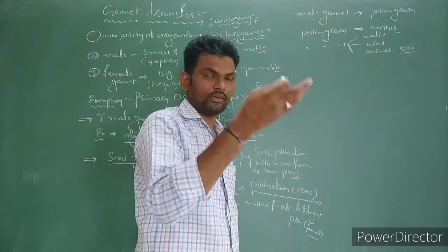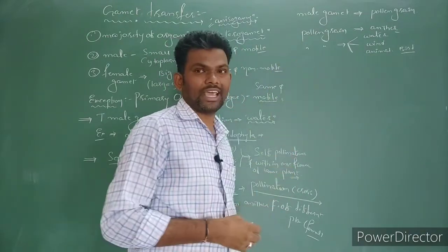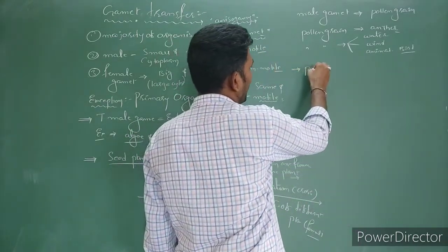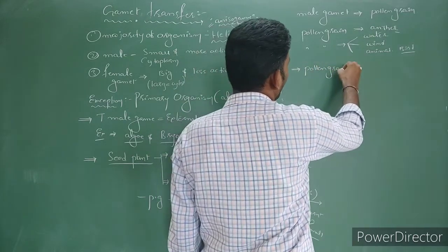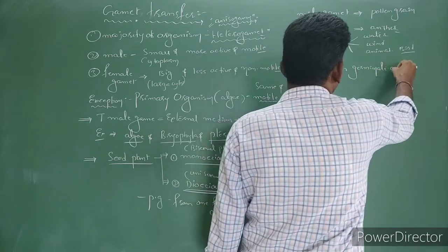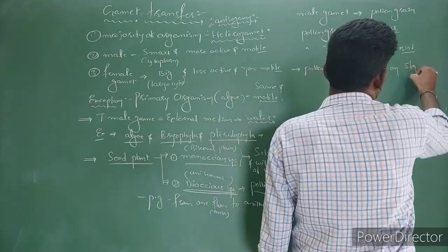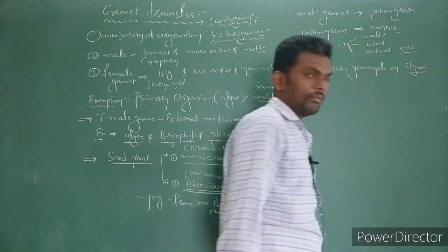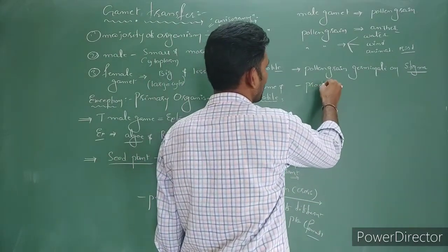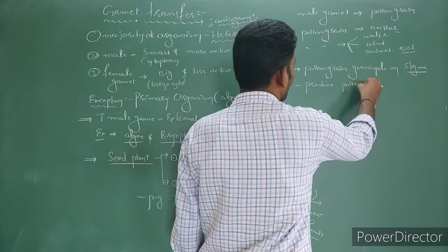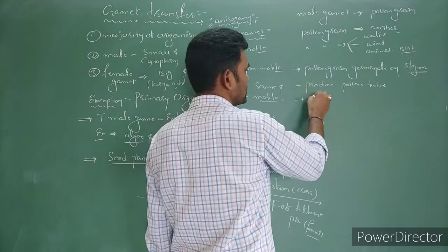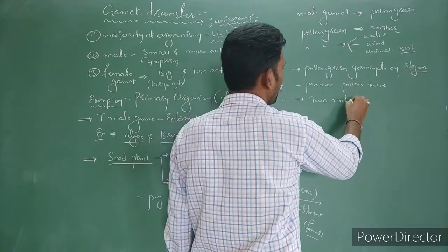The topic is there in the next class. We are going to discuss pollination agencies. Next, after the pollen grains reach the stigma, the pollen grain is going to germinate on the stigma. Later it is going to produce a pollen tube. The pollen tube is containing two male gametes.